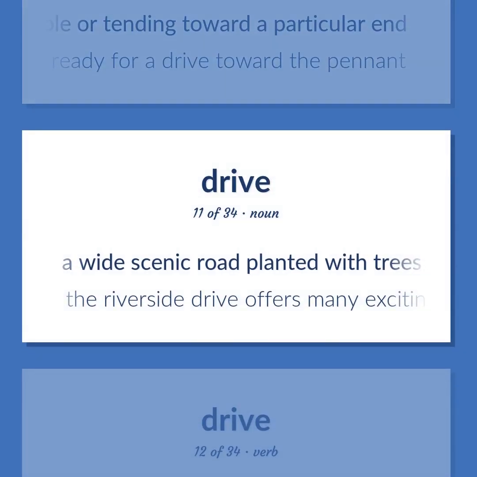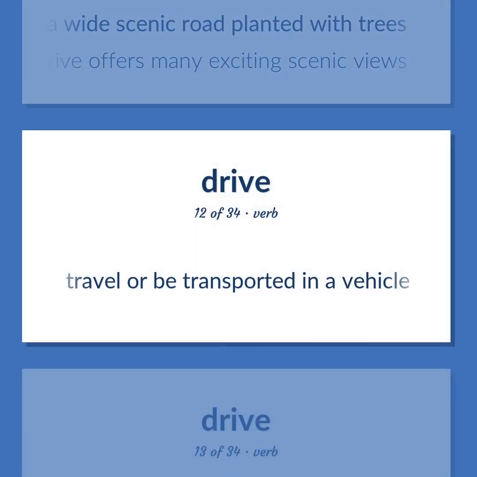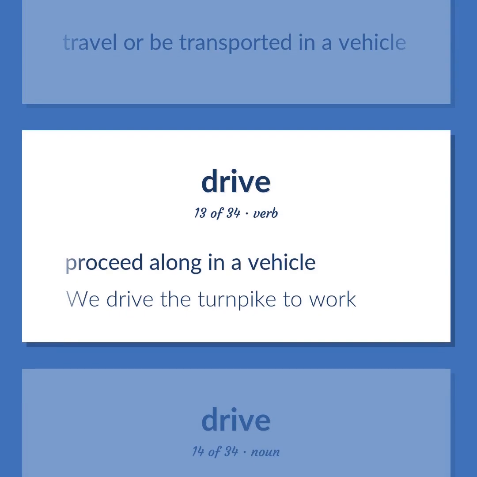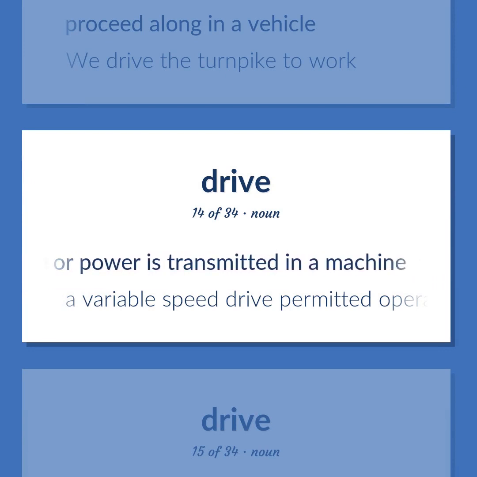A wide scenic road planted with trees. The Riverside Drive offers many exciting scenic views. Travel or be transported in a vehicle. Proceed along in a vehicle. We drive the turnpike to work. A mechanism by which force or power is transmitted in a machine. A variable speed drive permitted operation through a range of speeds.